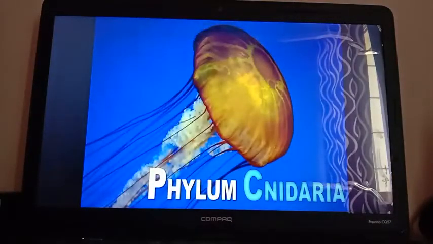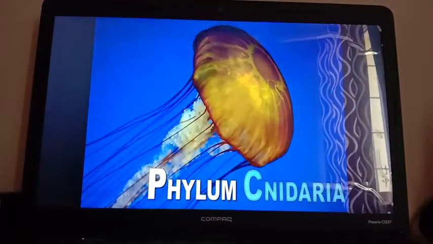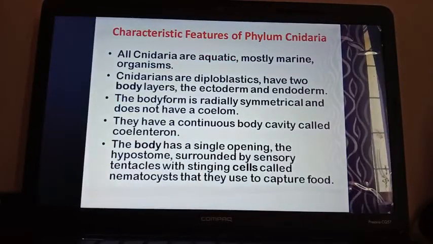The next phylum is the phylum Cnidaria. Here the C is silent. It is also known as Coelenterata or sac-like animals. The body is sac-like. These are the general characteristic features of phylum Cnidaria. First one, all Cnidaria are aquatic, mostly marine organisms. The phylums which today we are going to discuss are mainly aquatic organisms, mostly marine. Cnidarians are diploblastic, the same as Porifera. They have two body layers, ectoderm and endoderm.